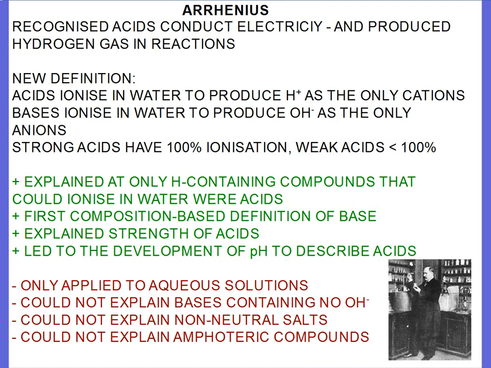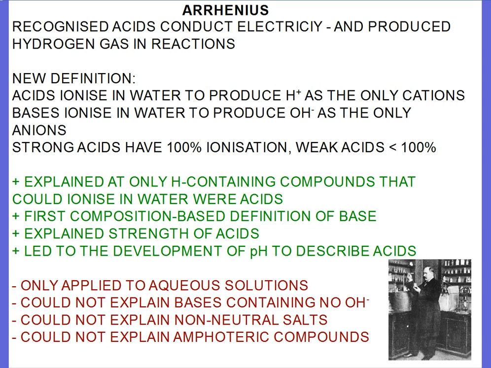Next came Arrhenius. Now Arrhenius recognised that acids conduct electricity and they produce hydrogen gas in reactions. So he said acids must ionise in water to produce hydrogen ions, and bases ionise in water to produce hydroxide ions. And he also had the first idea about strong and weak acids and bases. So strong acids had 100% ionisation and weak acids less than 100%.